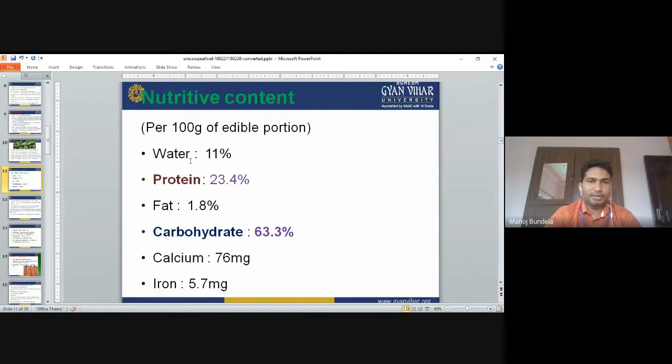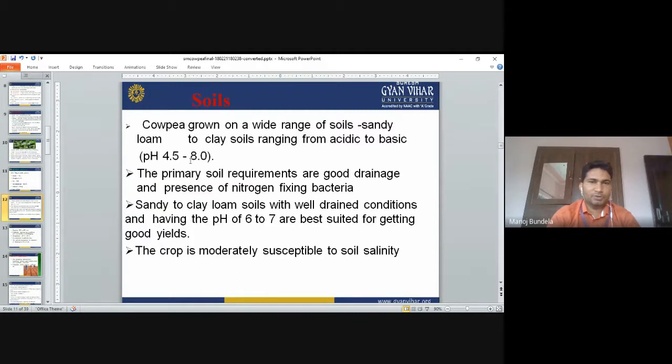Nutrient content per 100 grams of edible portion: water content is 11%, protein 23.4%, fat 1.8%, carbohydrate 63.3%, calcium 76 milligrams, iron 5.7 milligrams. So these are the nutrient contents.